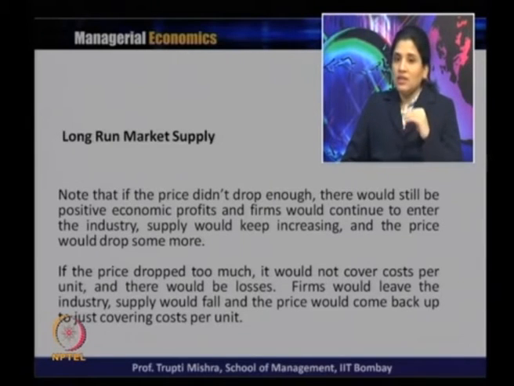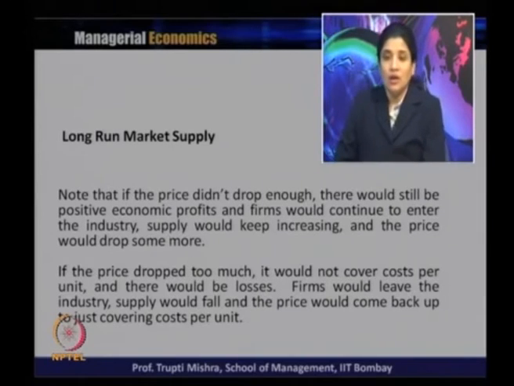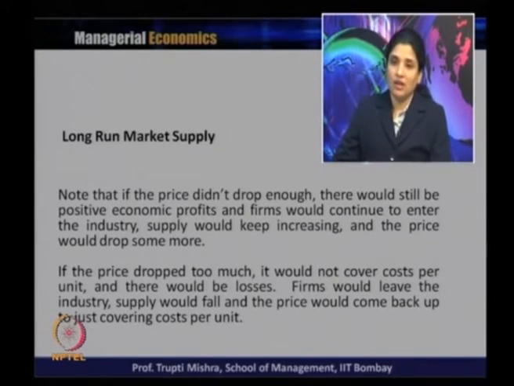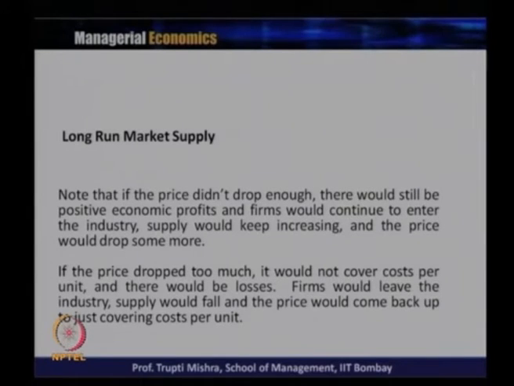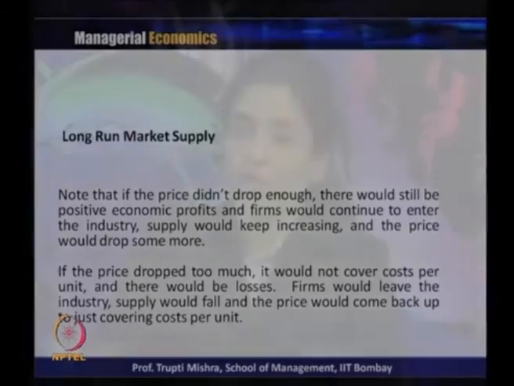The second case is, if the price drops too much, it would not cover the cost per unit, and there would be losses. So they are not getting supernormal profit, nor are they getting normal profit; rather they are incurring a loss. Firms would leave the industry, supply would fall, and the price would come back to just covering the cost per unit.